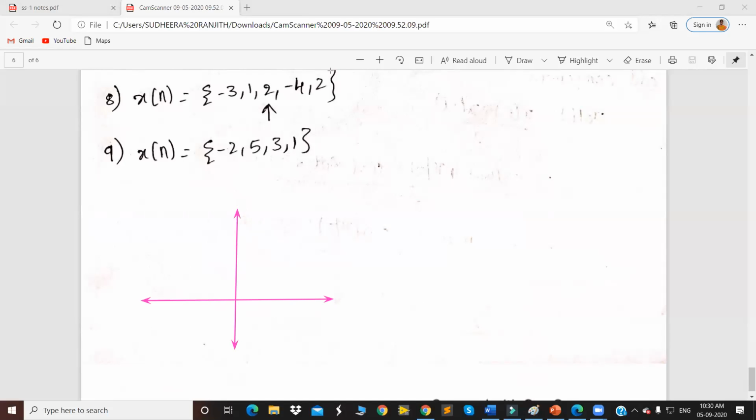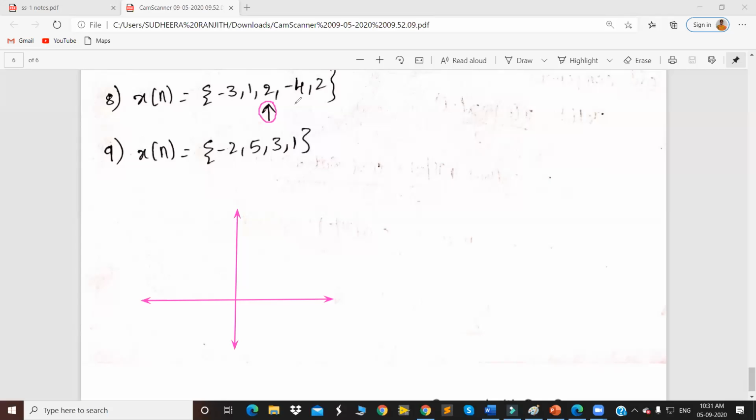So what does this arrow indicate before drawing the signal? For a discrete time signal in its sequence representation, what does the upward pointed arrow indicate?